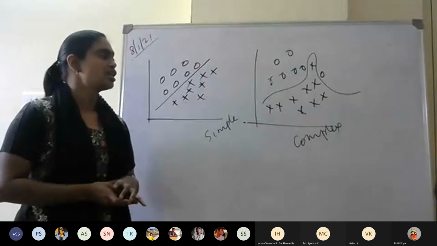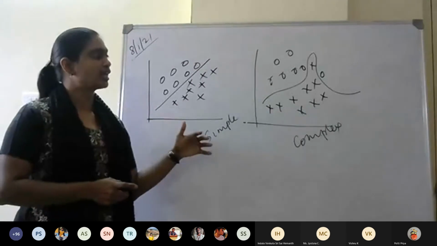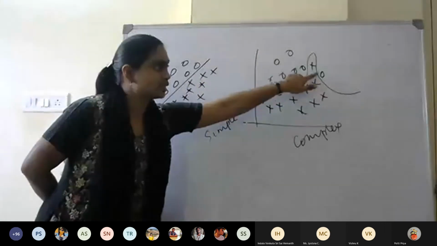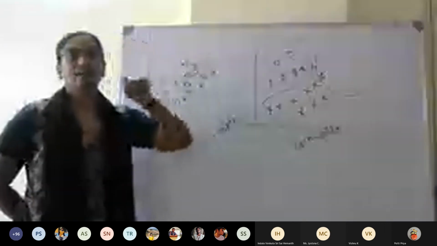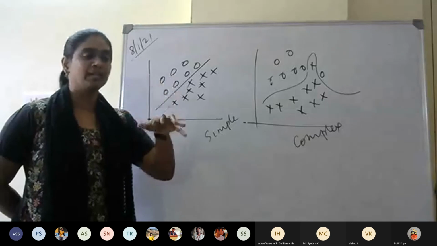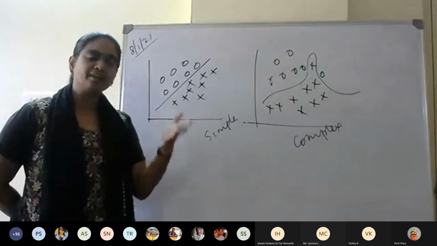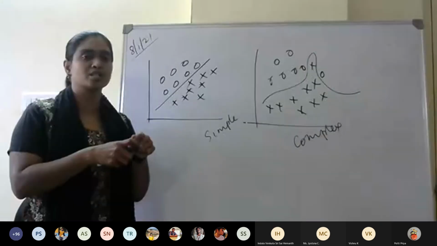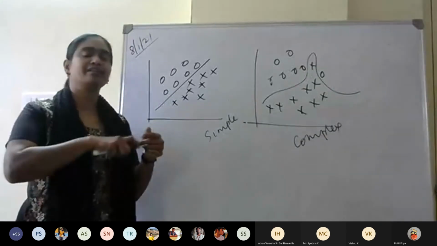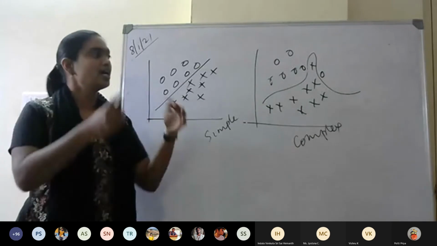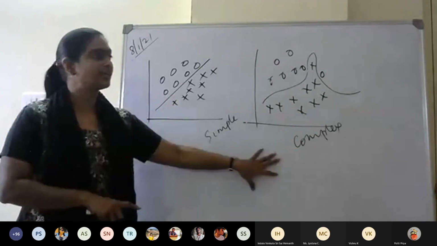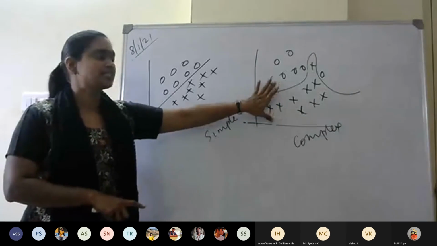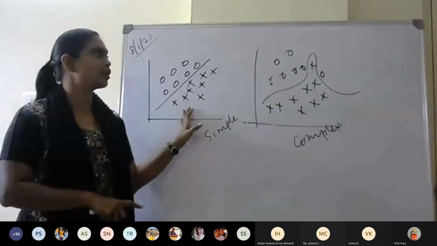So at the time of training, the problem is, suppose these two points could be noise in the data or an outlier, but my classifier is unaware that these are noises or outliers and it takes that noise also as a part of data and tries to classify, then this overfitting happens. We call it overfitting because this is a complex model and this is a simple model.